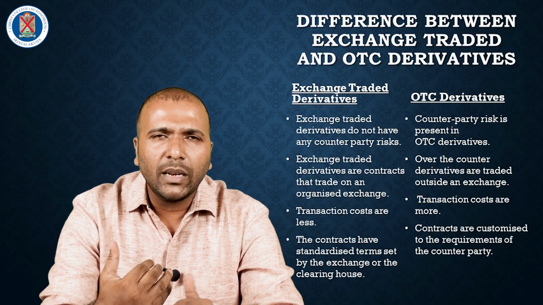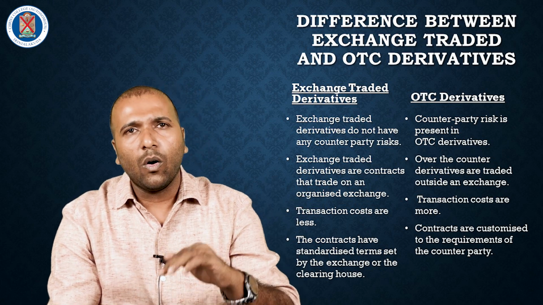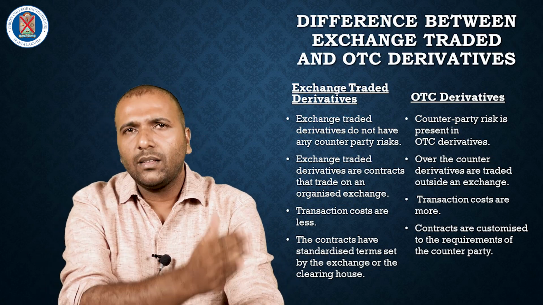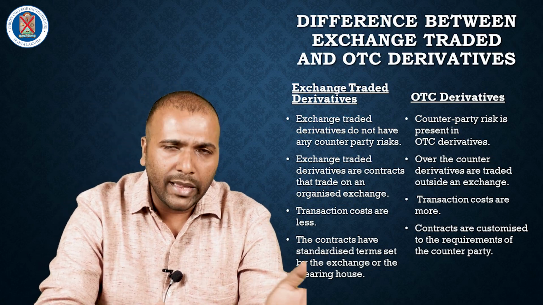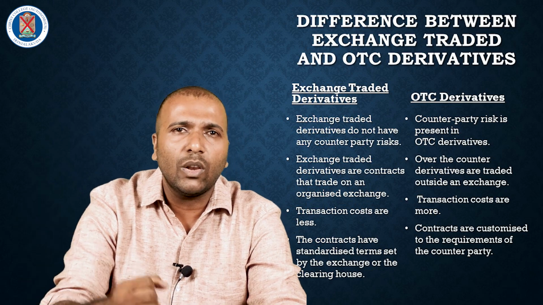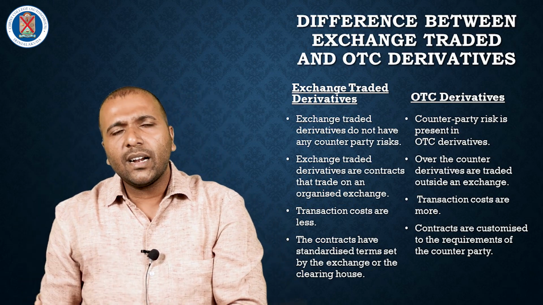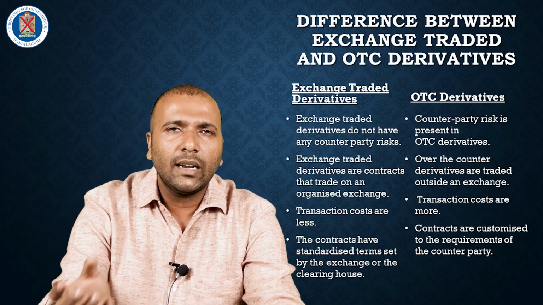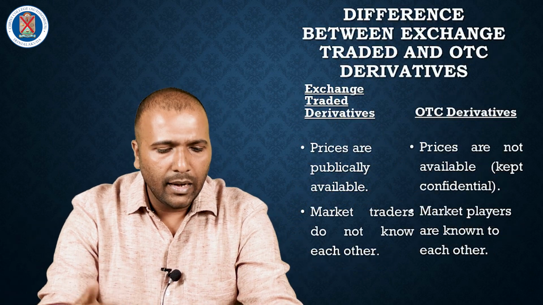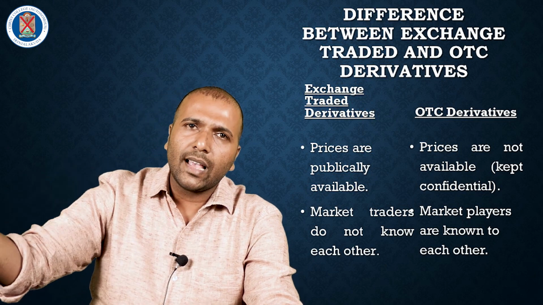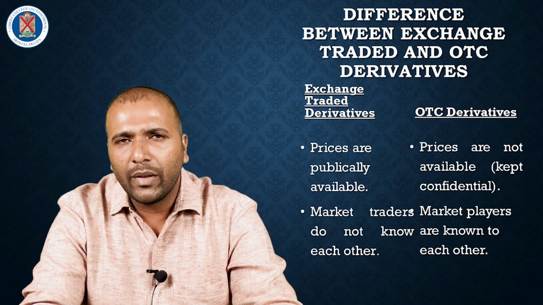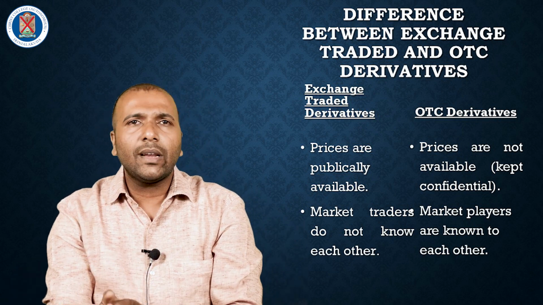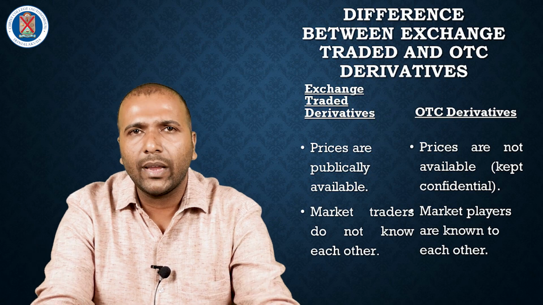The main difference between OTC and exchange traded contracts is that in OTC contracts there is a high risk involved, but in exchange traded contracts less risk is involved. And there is less transaction cost in exchange traded derivatives, but high transaction cost in OTC derivatives. That is the main difference between OTC derivatives and exchange traded derivatives.